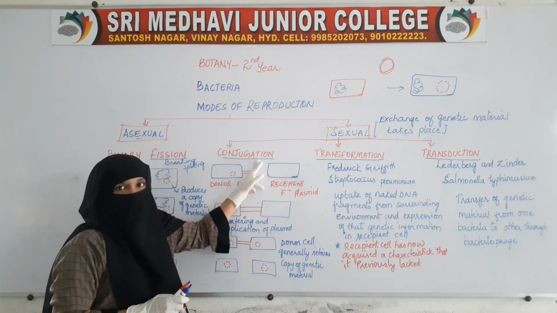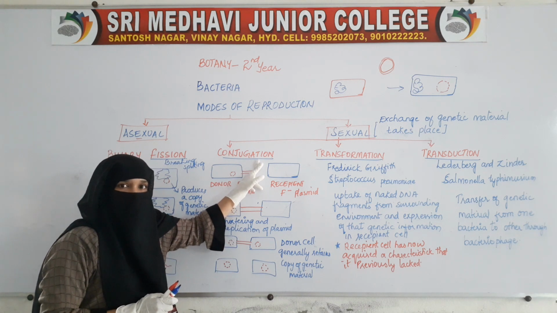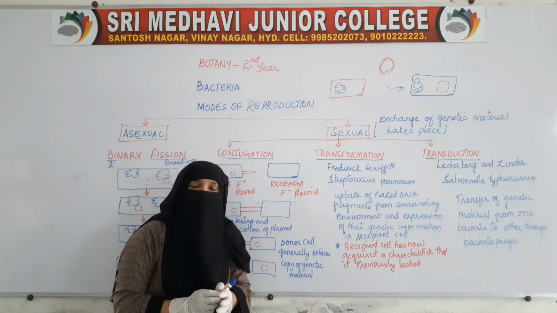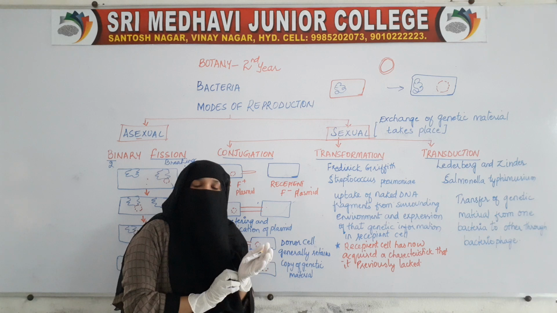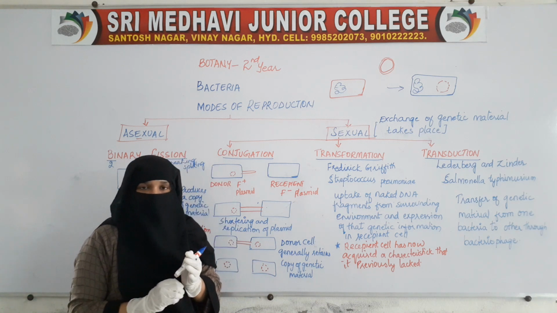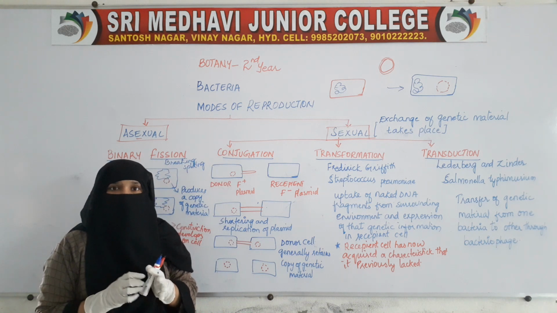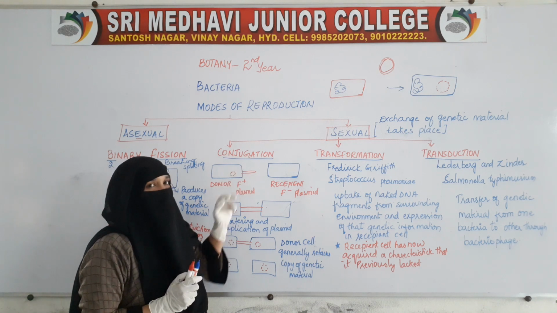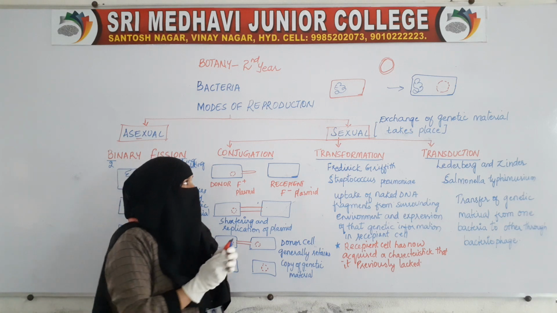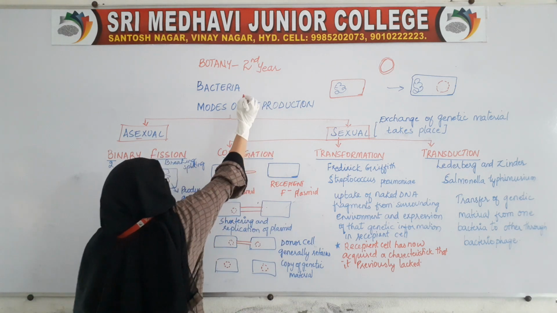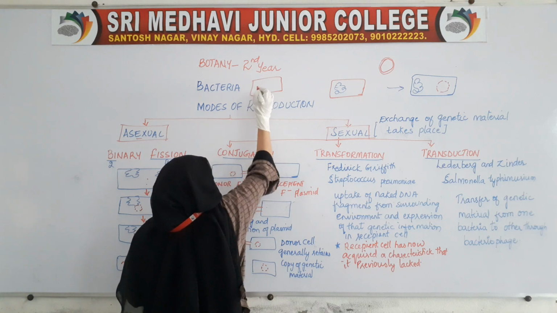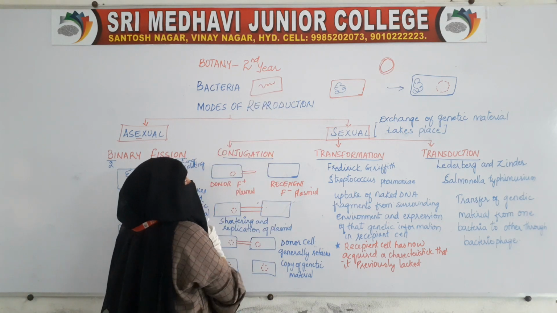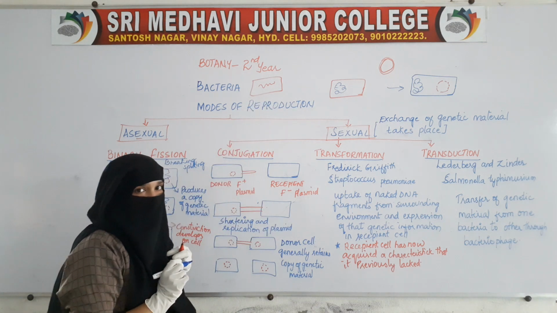First, coming to conjugation. In the previous class, we discussed that a few bacteria have an extra copy of genetic material. That extra copy is called a plasmid. For example, here is the bacterial cell with one copy of genetic material; all bacteria have this.